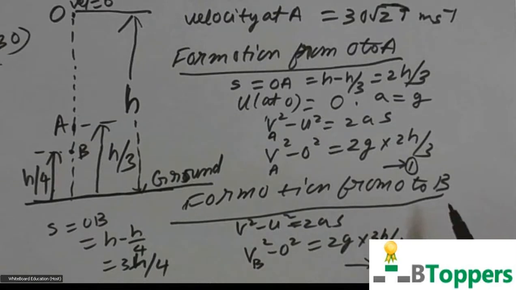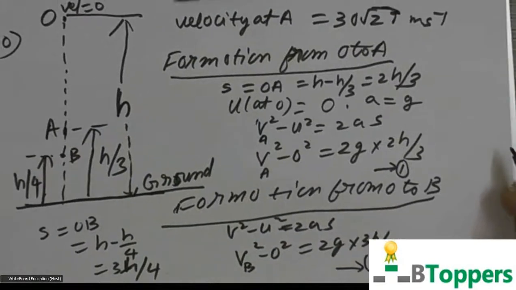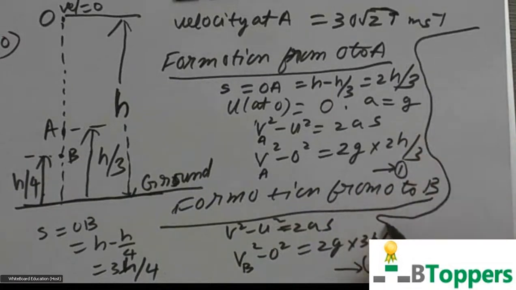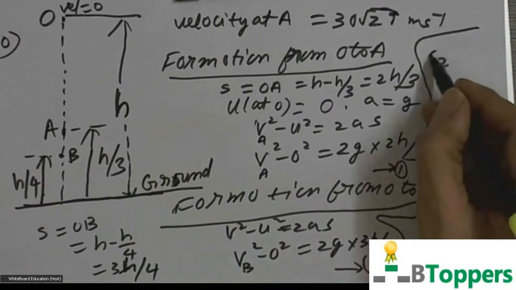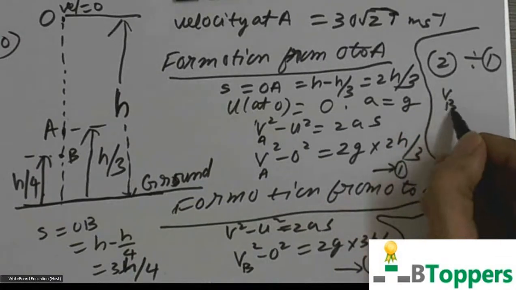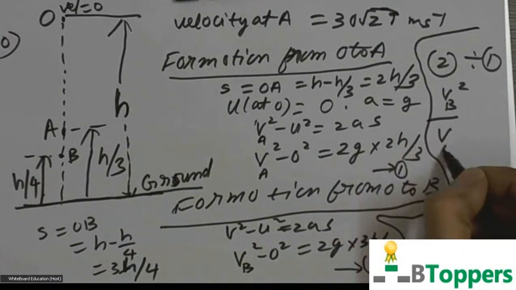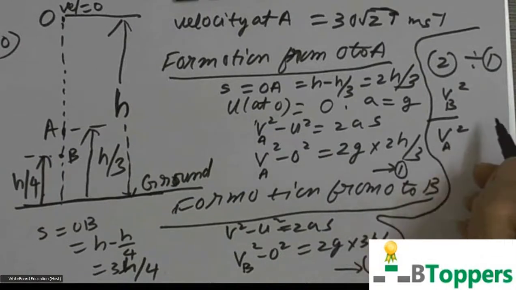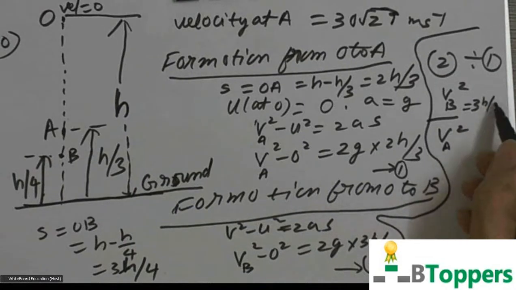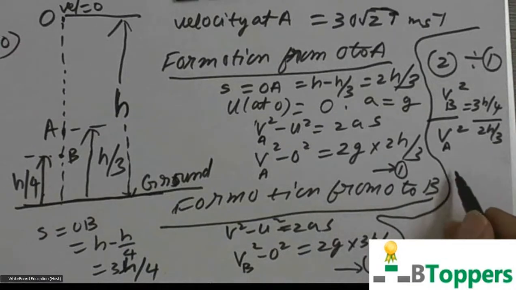You divide the second equation by the first equation. You get VB square by VA square, or you can write V2 and V1. 2g gets cancelled. 3h by 4 divided by 2h by 3. You can simplify that.